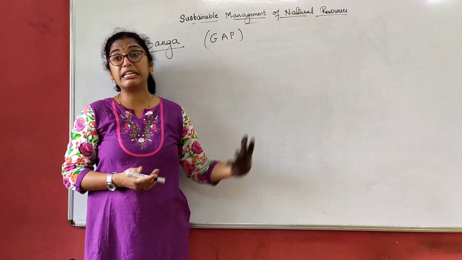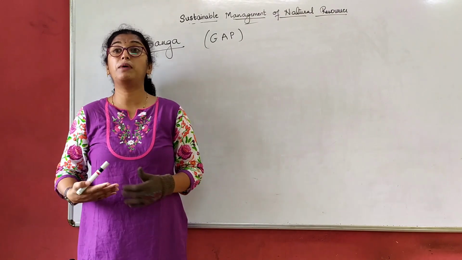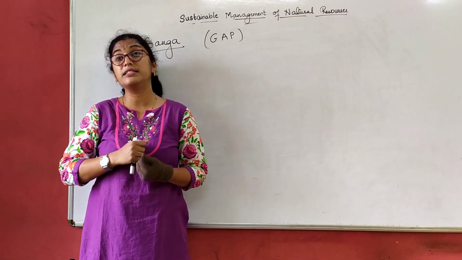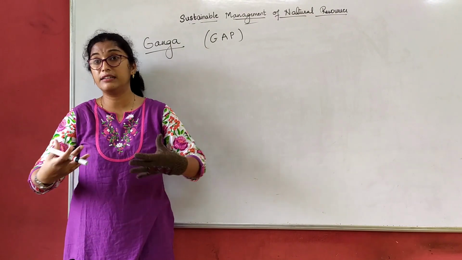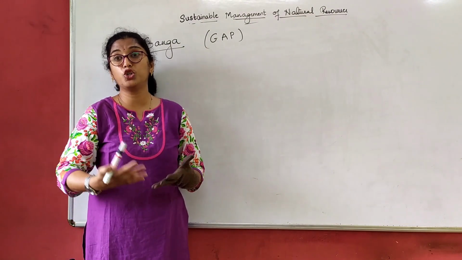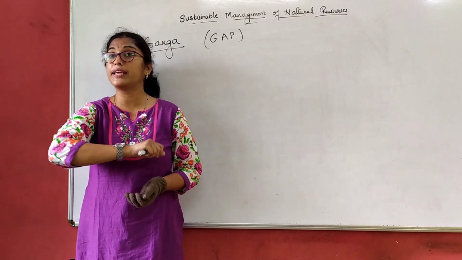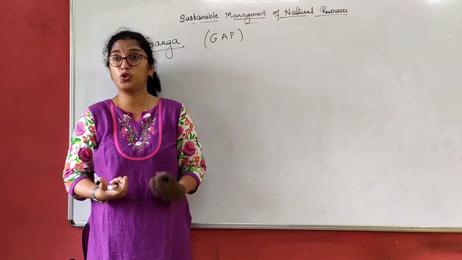Now, when they started cleaning this, initially they were successful, but later it started polluting more. How, in the sense? Assume that you are in a small room and somebody is mopping the room, right? So you come with dirty feet. You start walking with your shoes there. One person is walking and the person who is mopping the floor can mop it very easily because it's only one person who is walking with the dirty shoes, right?